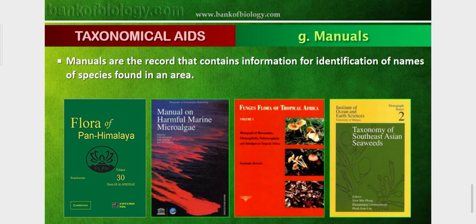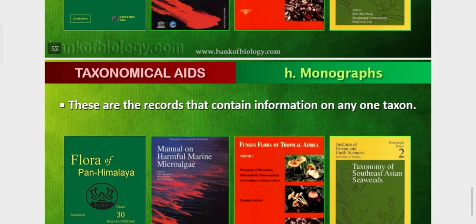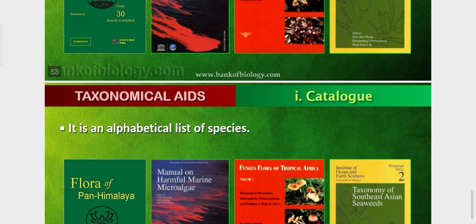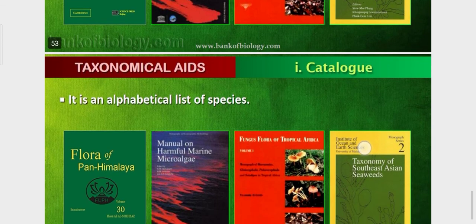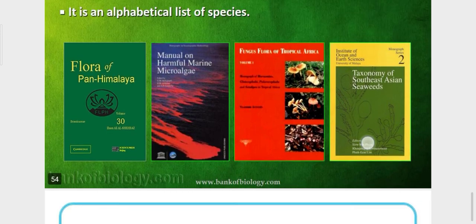Manuals are records containing the identified names of species in a particular area. Monographs are records that contain information on any one taxon. Catalog is an alphabetical list of species. When you collect the species, its identification and everything should be there, so in a catalog the alphabetical list of species should be there.